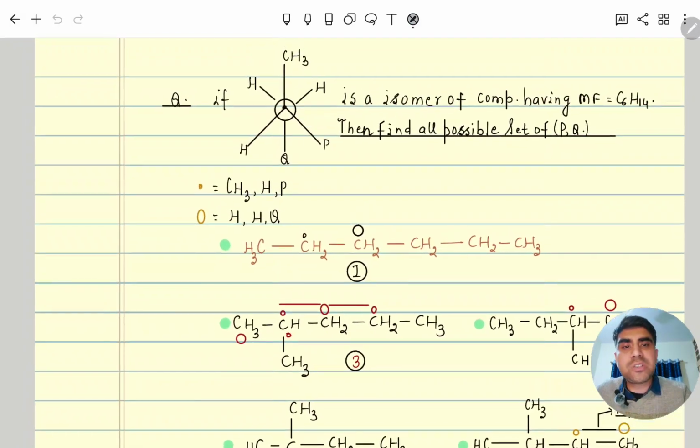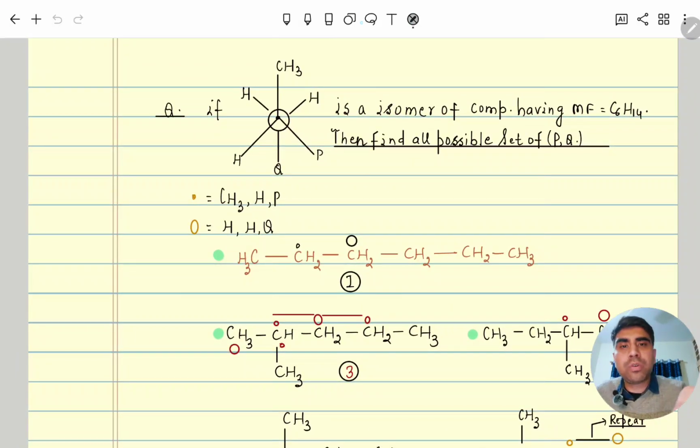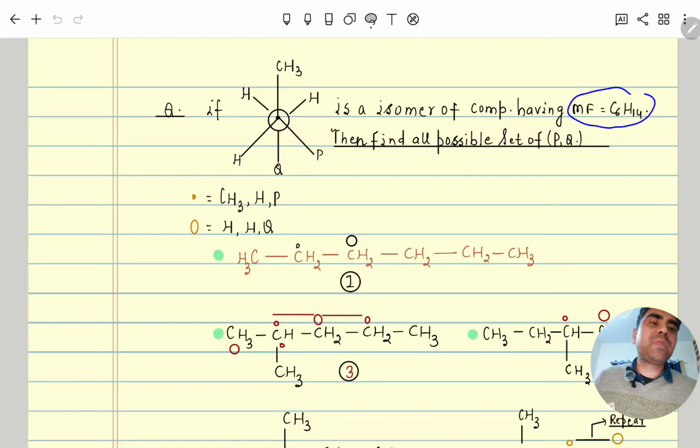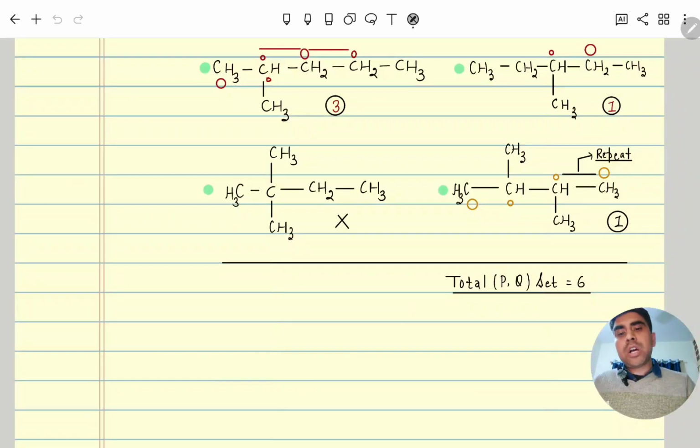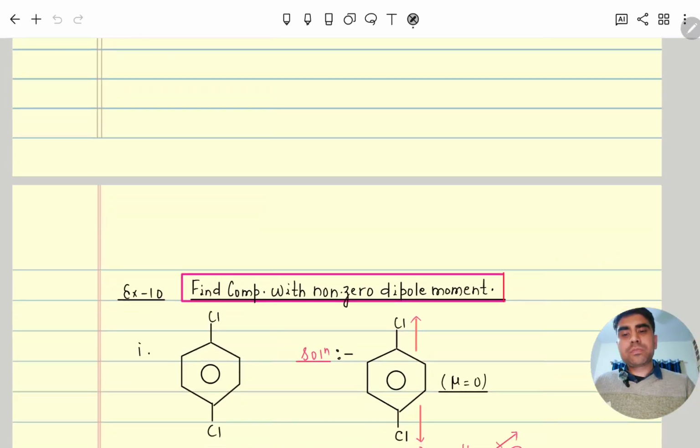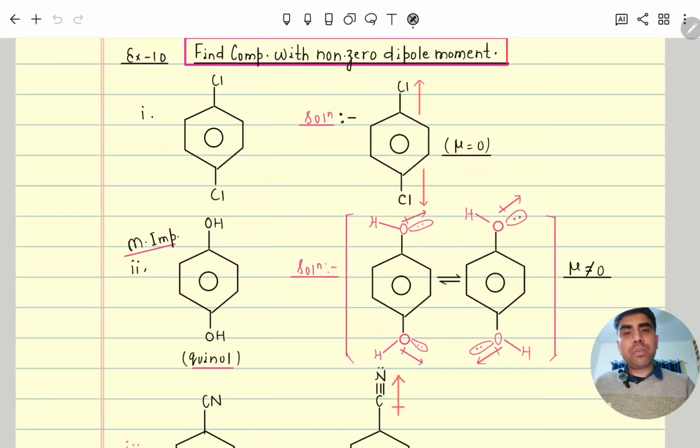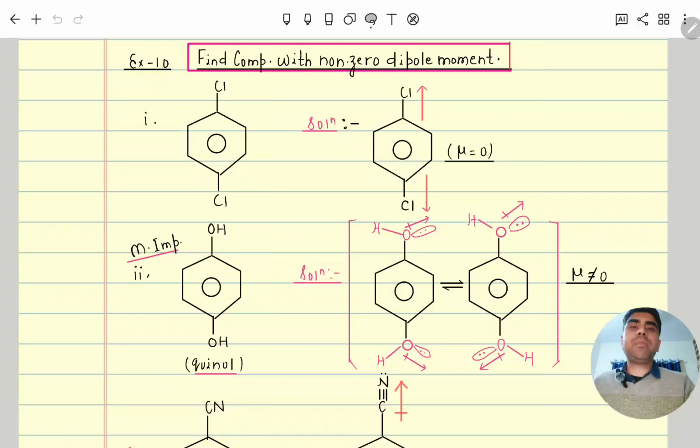So total 6 possible with respect to this representation, where front carbon should have CH3 and H mandatory, and back carbon having hydrogen and hydrogen mandatory. Only P and Q will be different with respect to this given formula C6H4O. Clear? So now after this we will discuss dipole moment of given compounds.